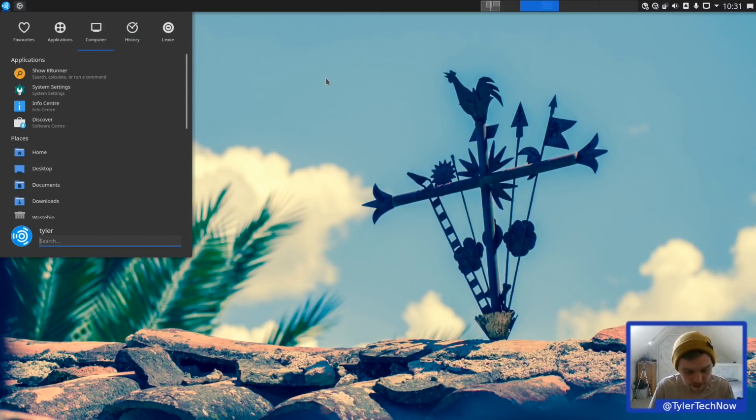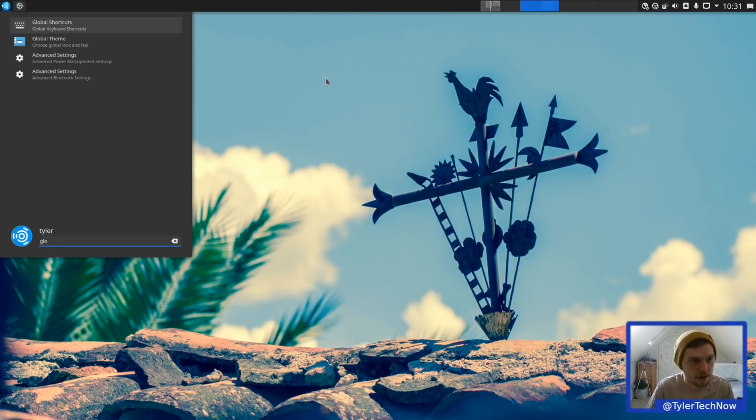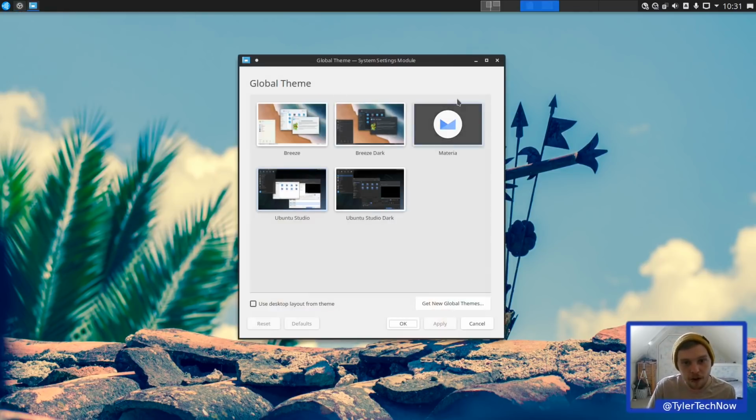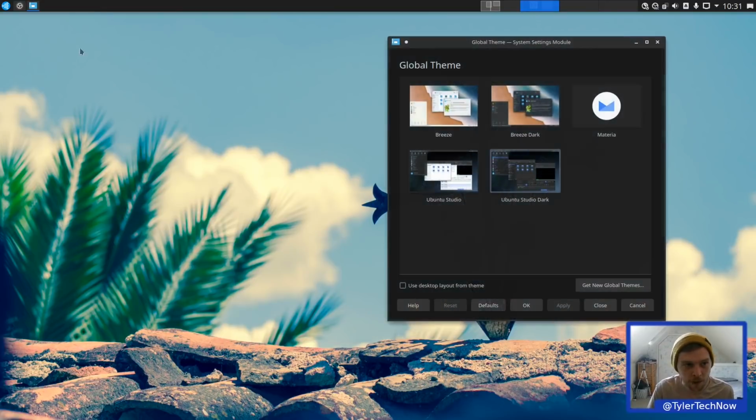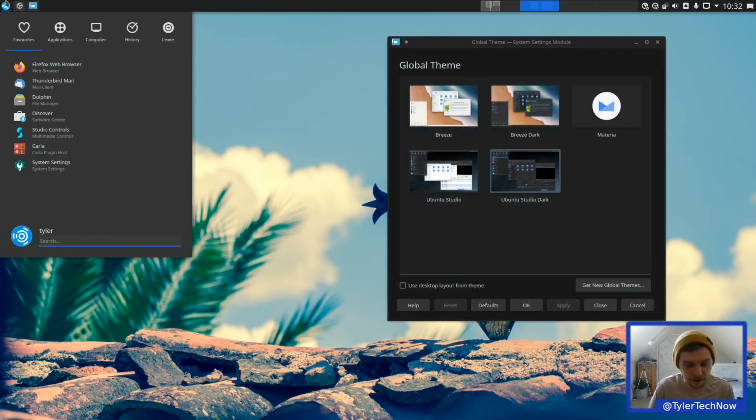So let's see what the theming is that we're using. Okay, so it's got the Ubuntu Studio theme, and it also has Studio Dark, Materia, and also the Breeze Light and Dark. So let's check out the dark version, because I prefer a dark theme. Ooh, looking good. Let's open up Dolphin and see how that looks.